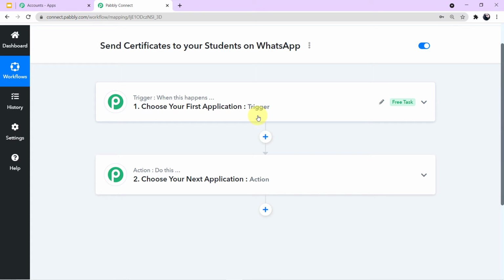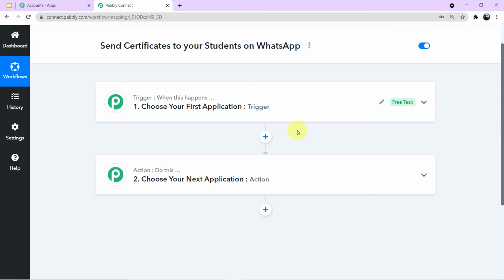In this particular workflow, the trigger event will be the submission of the form by students. Okay, and the action, what is the response we want? We want that as soon as the form is successfully submitted, a WhatsApp message should be sent automatically to our students. So trigger is the happening of an event and action is the response to it. Okay, now we'll move further.